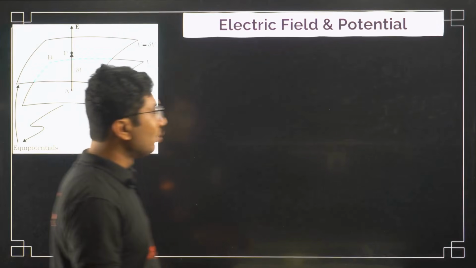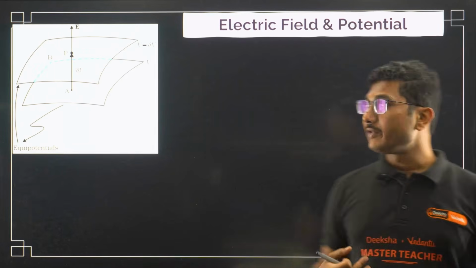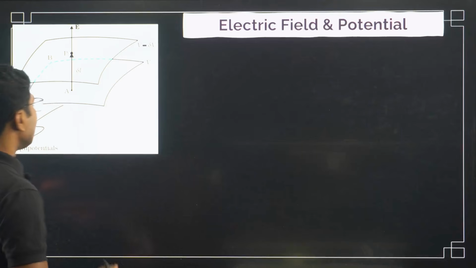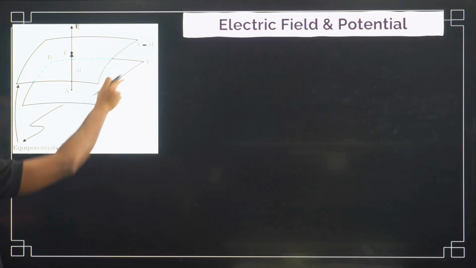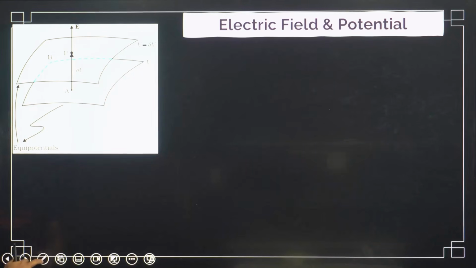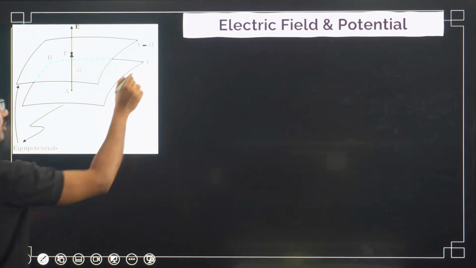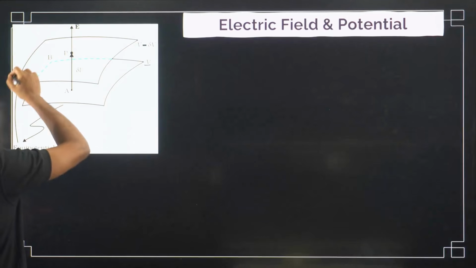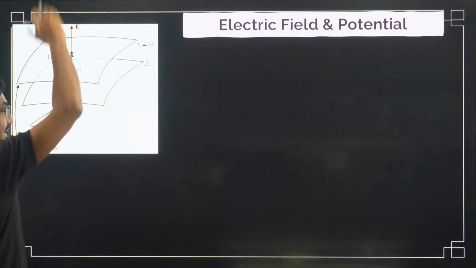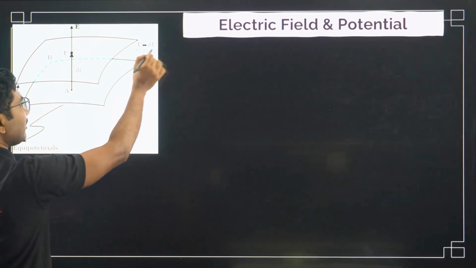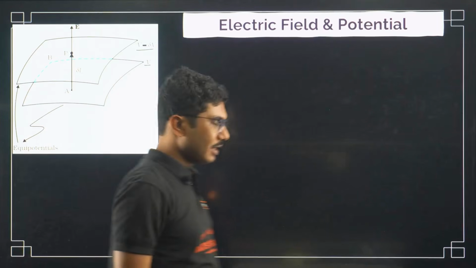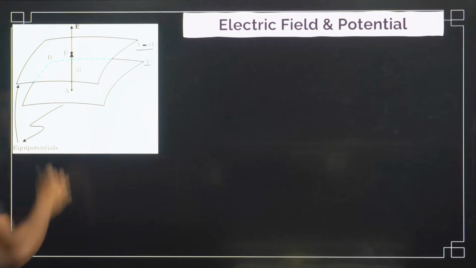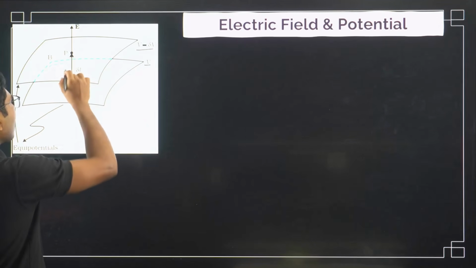Now let us do one small derivation. Here we have an equipotential surface kept at a potential V. The next equipotential surface on the same line is kept at a potential V minus delta V. Electric field is pointing from A to P.